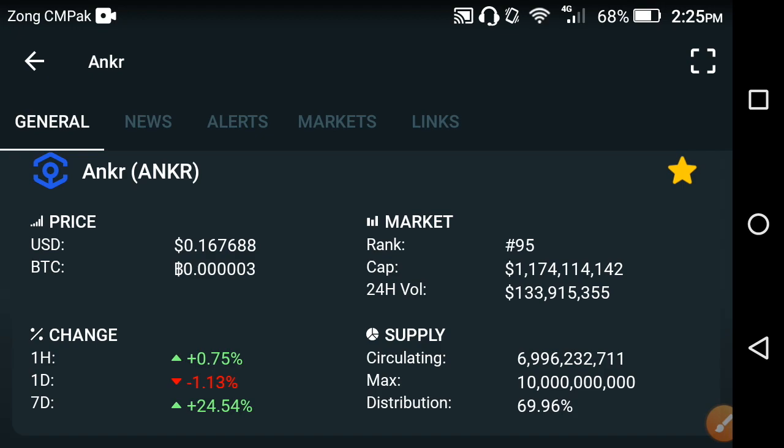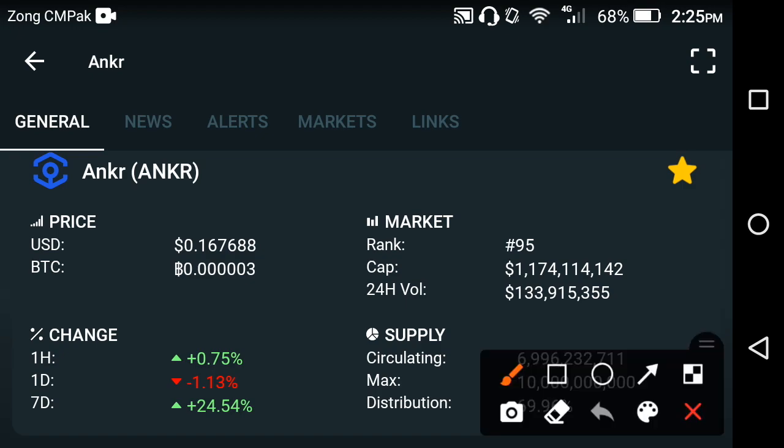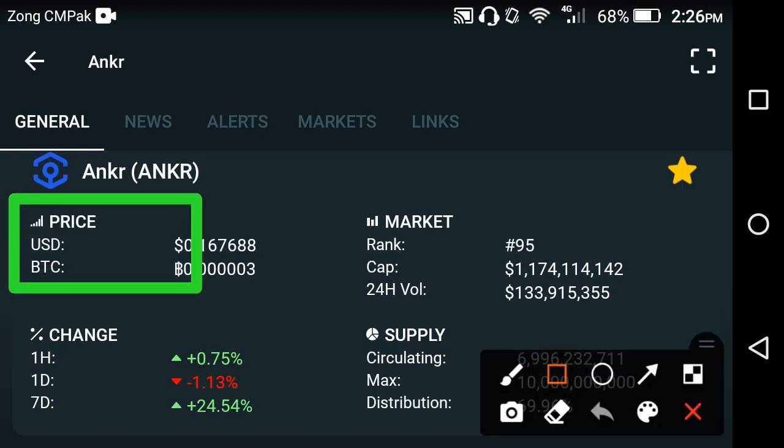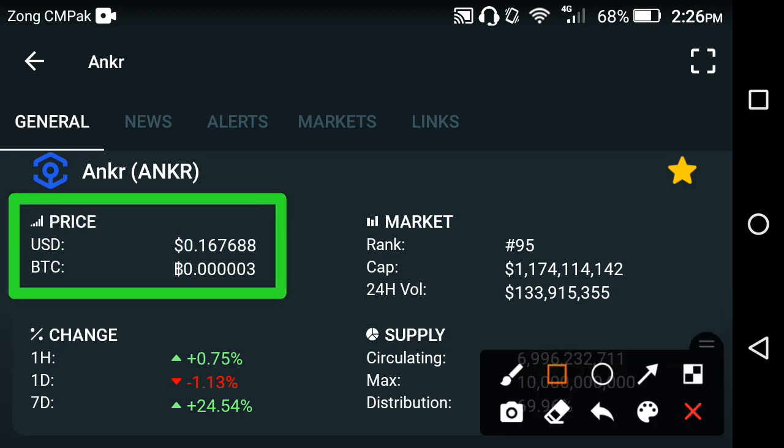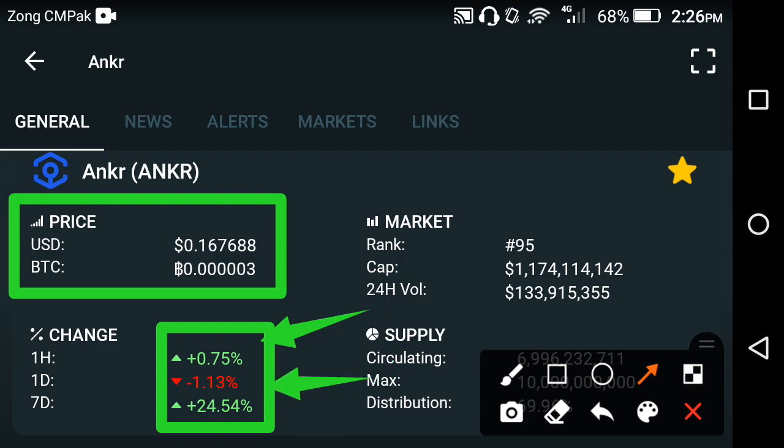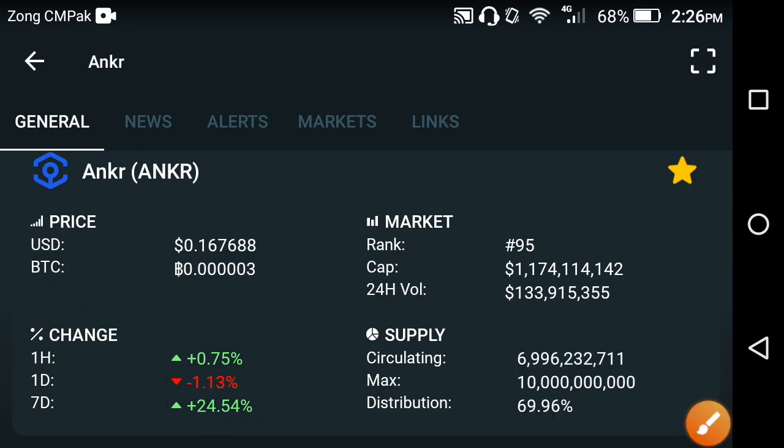First of all, as you can see here, we talk about the price of Ankr network. The current price of Ankr network is 0.167688 USD at this time, friends. And if we talk about the price changes in Ankr network, the last 1 hour change is positive, the last 1 day change is negative, and the last 1 week change is positive, friends. Only the last 1 day change is negative. That means that yesterday the falling period of Ankr network started, friends.